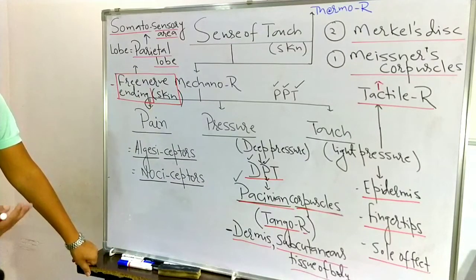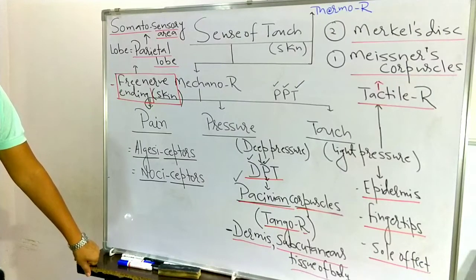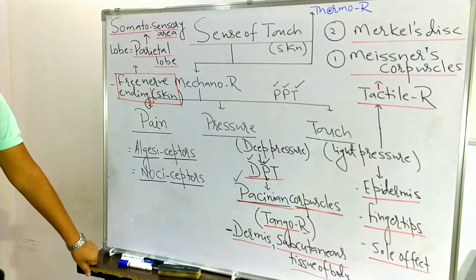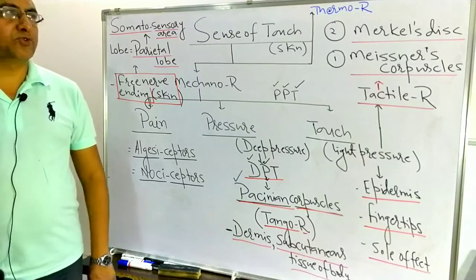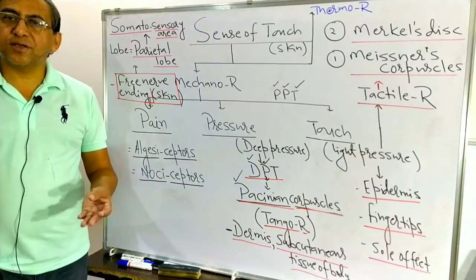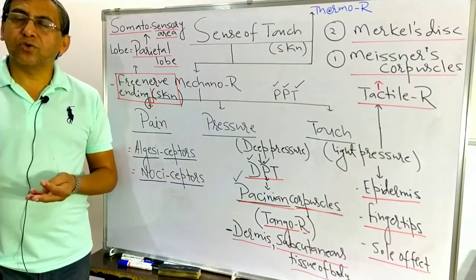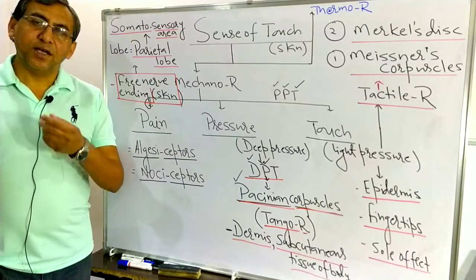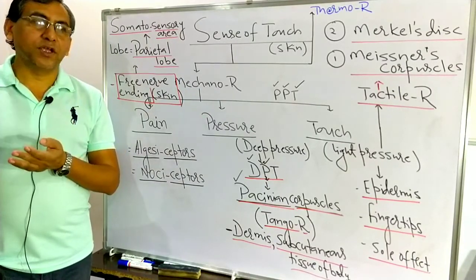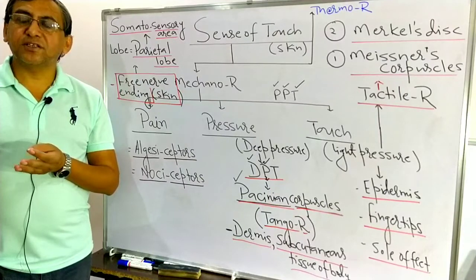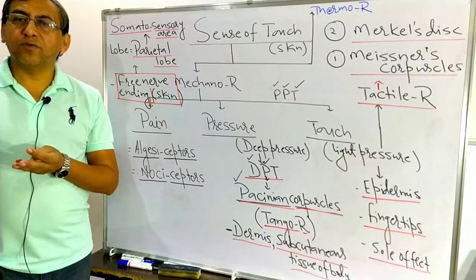I will send you the notes also, but see carefully here because it is important. They will ask about the tango receptor, the tactile receptor, and the location of light pressure and deep pressure, so you have to remember. Thermoreceptors are of two types: frigidoreceptor, frigido meaning cold, which is the end bulb of Krause, and caloreceptors, meaning heat, which is the end bulb of Ruffini.